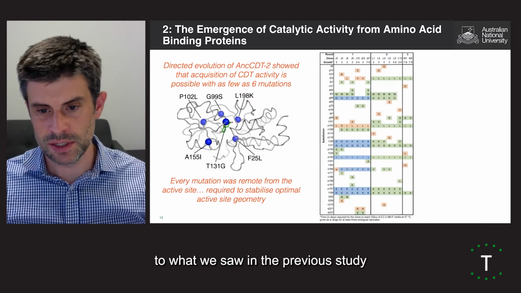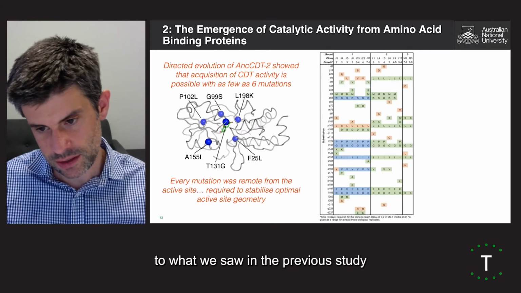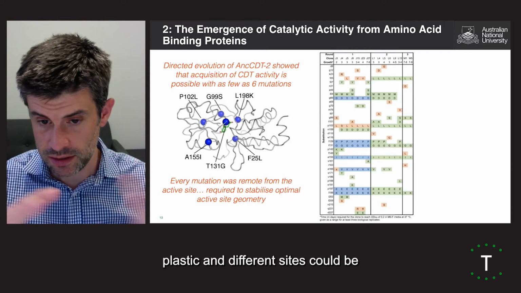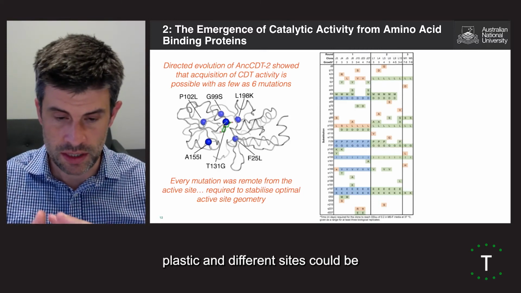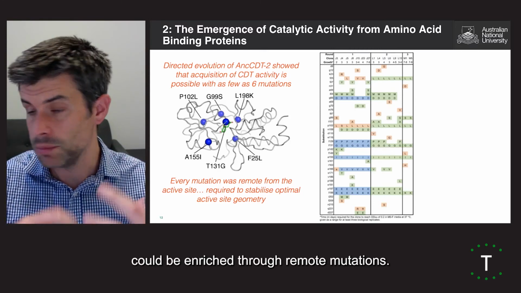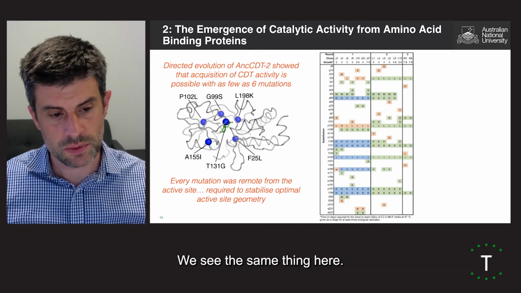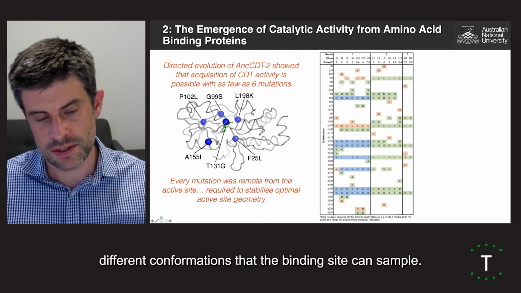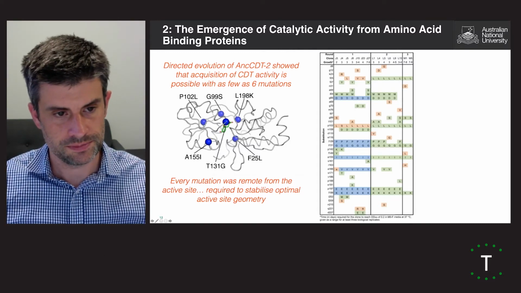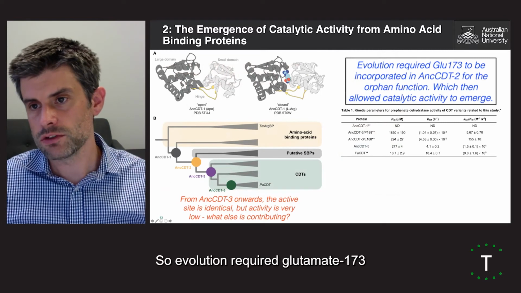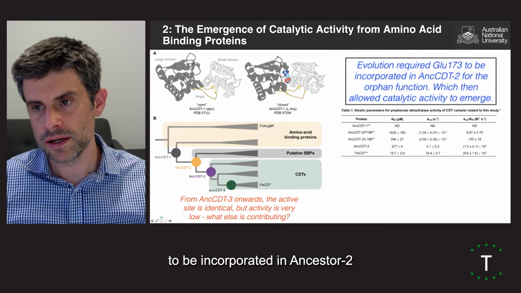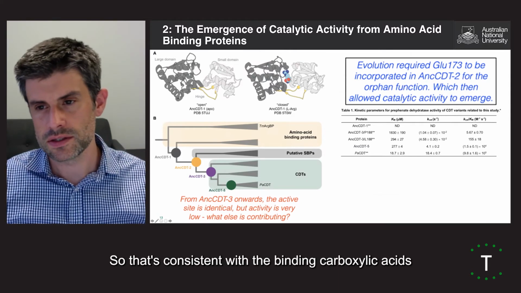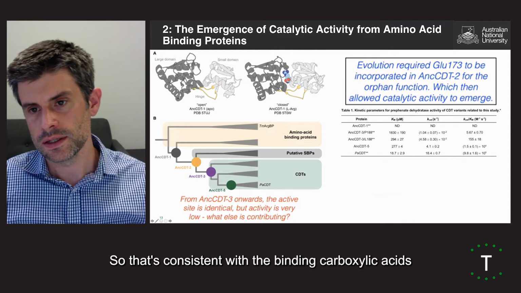So a really similar scenario to what we saw in the previous study, with how the binding site was conformationally plastic and different sites could be enriched through remote mutations. We see the same thing here. The remote mutations seem to enrich different conformations that the binding site can sample. So evolution required glutamate 173 to be incorporated in ancestor 2, and we presume that is for the orphan function. So it's consistent with it binding carboxylic acids.